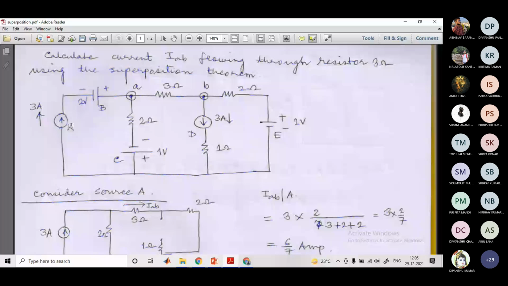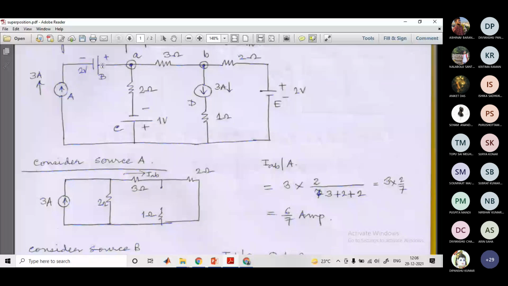So out of these 5 sources A, B, C, D, E, first we'll take up only one source, current source 1, and we replace all other sources by their internal resistance. So you see, we have taken only source A. It is a 3 ampere current source. I have placed that. Next, source B. Source B has an internal resistance of 0, because it is an ideal voltage source unless and until it is specified. So what do we do? We just short these 2 terminals, right?